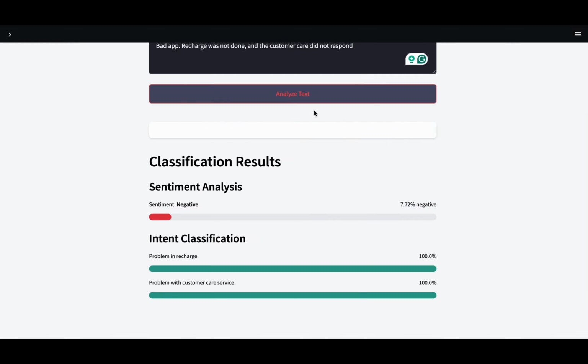Once I click Analyze Text, the model outputs two key insights. Under Sentiment Analysis, the app detects a negative sentiment with a confidence score of 7.72%, reflecting dissatisfaction. In the Intent Classification section, it identifies two major problems: problem in recharge and problem with customer care service, both with 100% confidence. This demonstrates the model's ability to capture multiple intents from a single review, which is extremely useful for businesses aiming to understand the full scope of user issues.